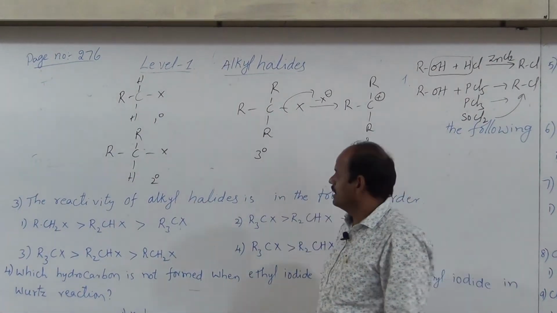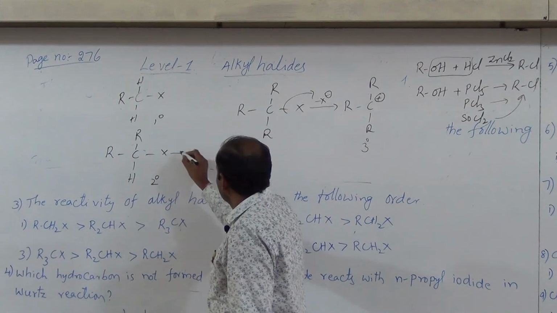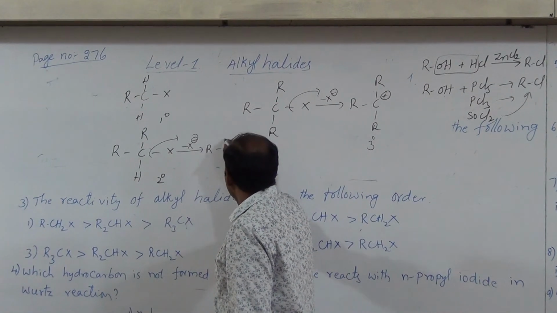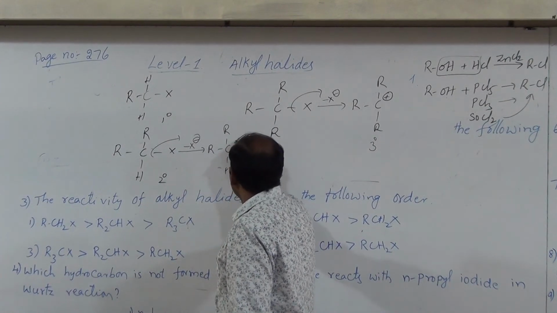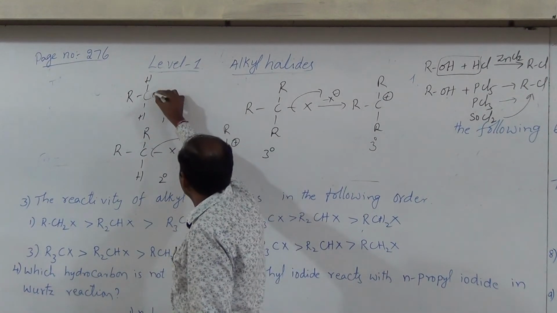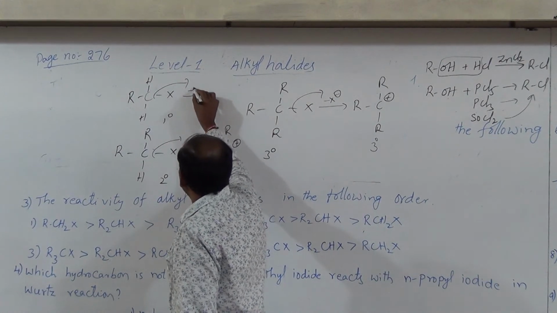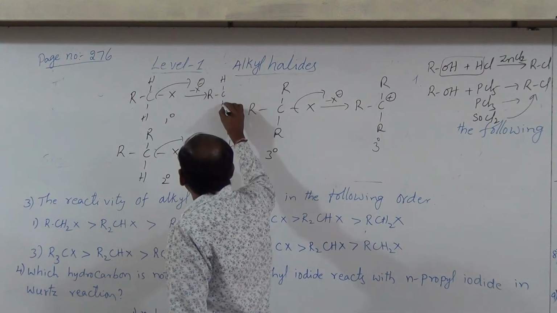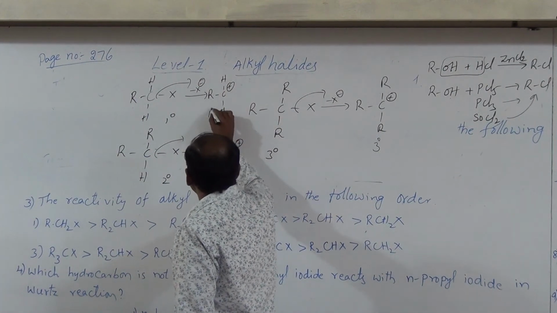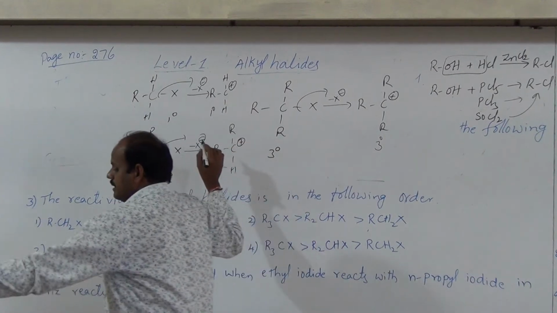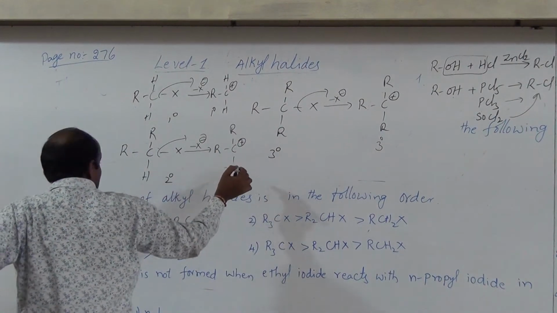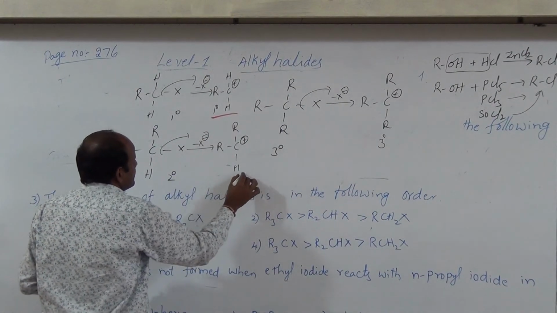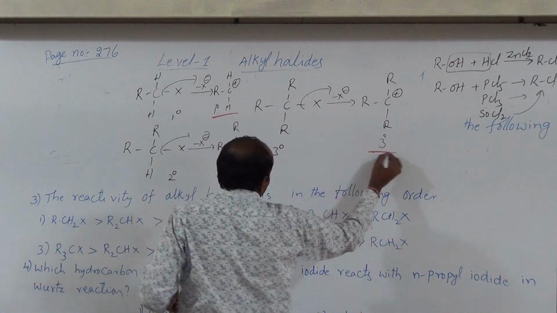Similarly, if the halogen atom is removed as X minus here, we get a secondary carbocation, and here a primary carbocation.